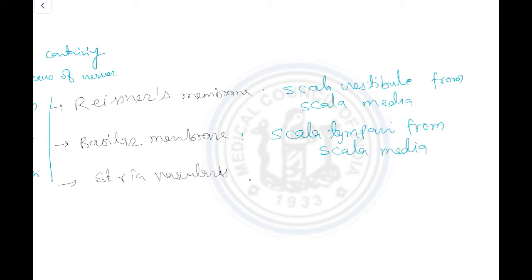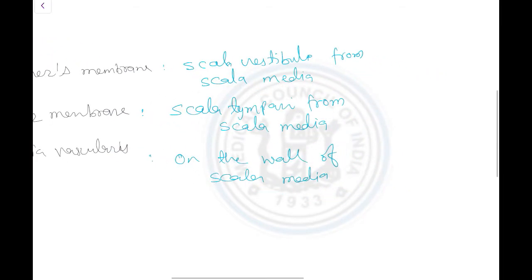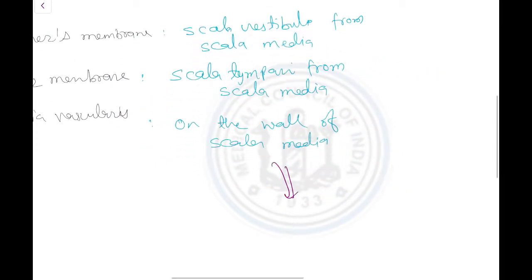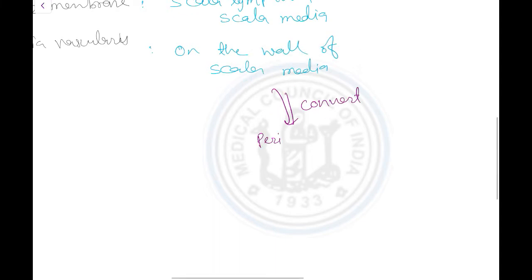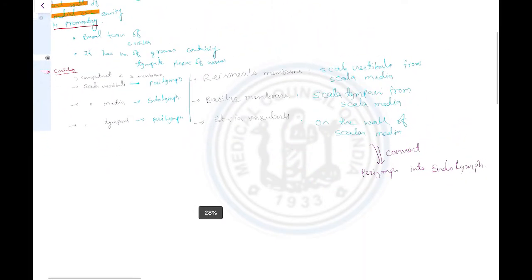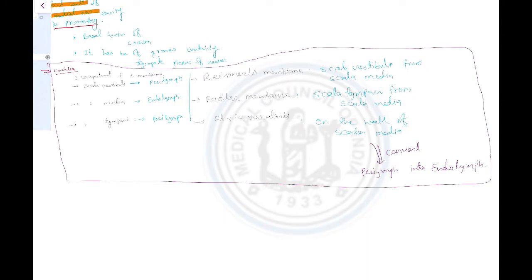And the stria vascularis is on the wall of scala media, and it converts perilymph into endolymph. So this is our structure of the cochlea.